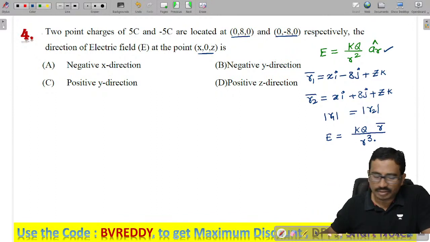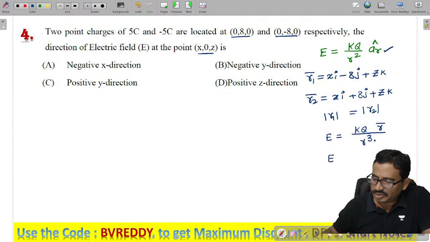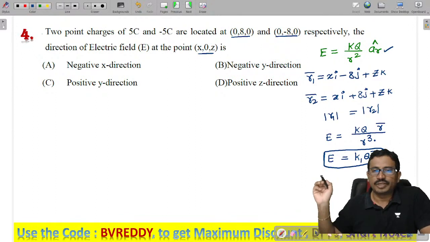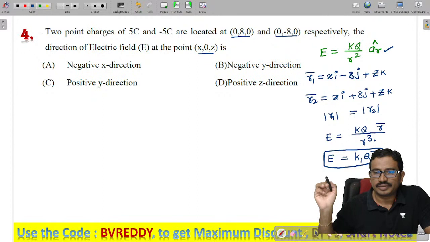We'll concentrate only on directions. So I have modified it simply as K1 into qR bar, where K1 is a constant. Only directions are required now.